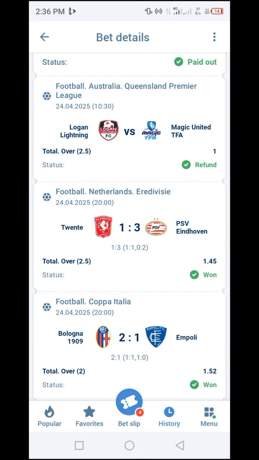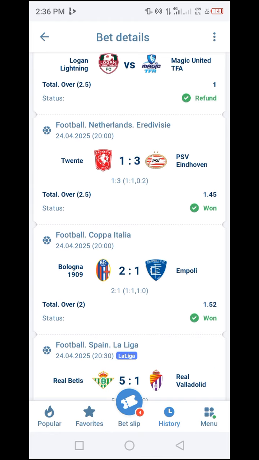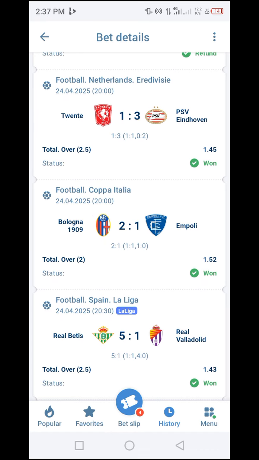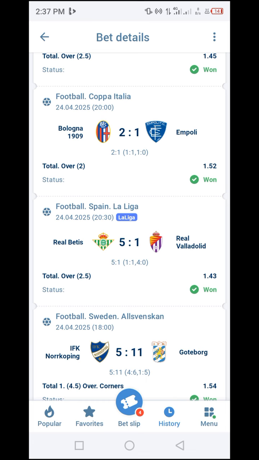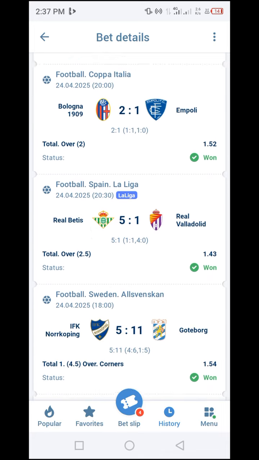Let's look at the first ticket here for goal probability. In the first game for this ticket, we have Netherlands Eredivisie, against PSV Eindhoven, 2.5 goals, odd is 1.45. Next, in the Coppa Italia, Bologna and Empoli, where we looked at least 2 goals. It ended as 3 goals, odd 1.52. Next, Spain La Liga, Real Betis against Real Valladolid. We looked at least 2.5 goals, it ended at 6, odd 1.43. And this continues. Let's look at another ticket.